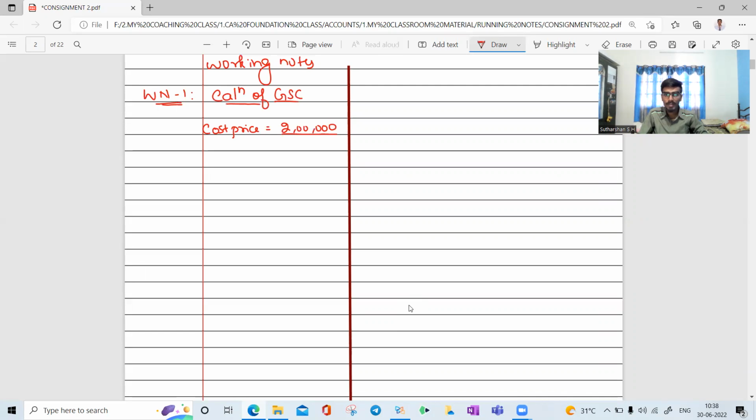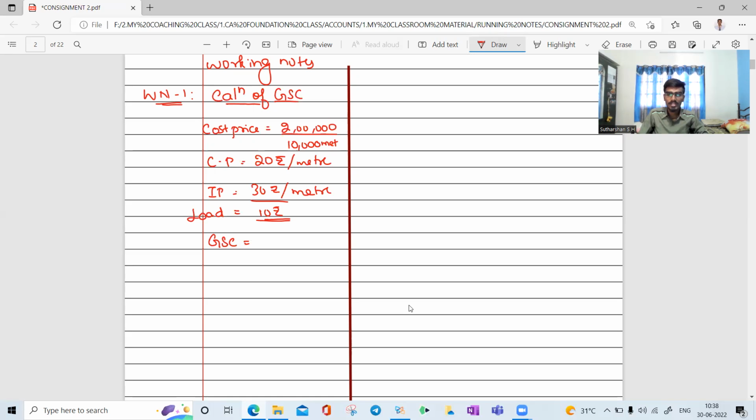Rupees 2 lakh is the total consignment, divided by 10,000 meters. Cost price equals rupees 20 per meter. Now the selling price, that is the invoice price, is how much? Rupees 30 per meter. So 10 rupees is the load. So we will move on to GSE.